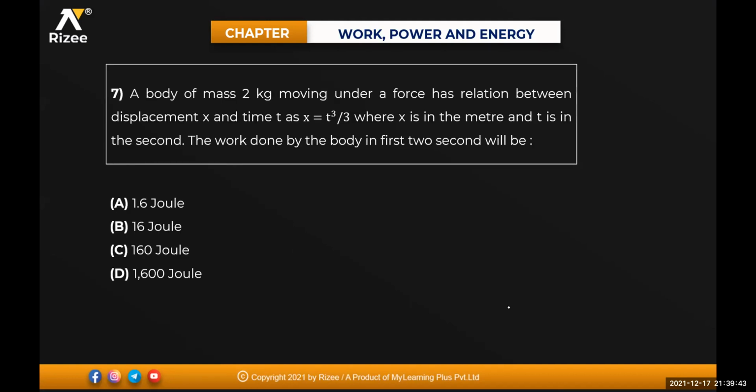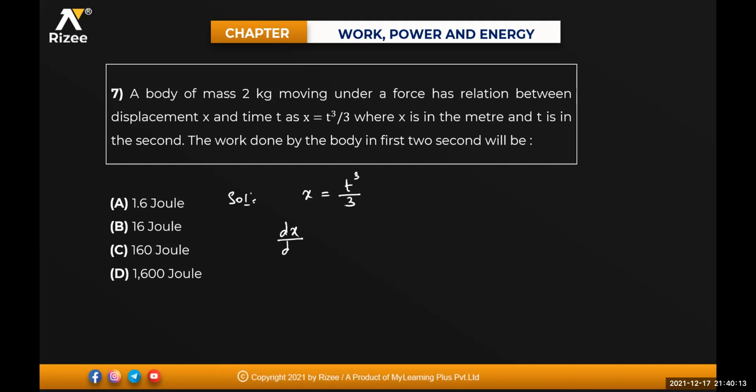Next one. A body of mass 2 kg is moving under a force as a relation between the displacement x and time t as x is equal to t cube divided by 3, where x is in meters and t is in seconds. The work done by the body in the first 2 seconds will be equal to how much? Good question. X is given as a function of time, so differentiate this with respect to time first.